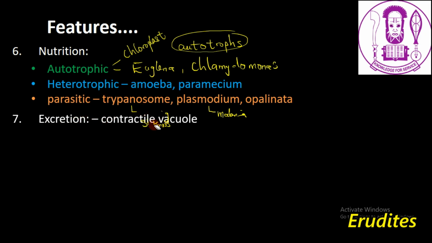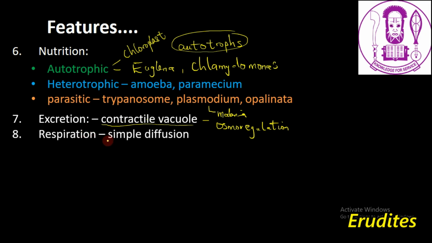Moving on, let's look at excretion. How do protozoa carry out their excretion? They carry out excretion with the help of a contractile vacuole. This is the structure they use in carrying out their excretion. And also the contractile vacuole plays another role in what is called osmoregulation, which is the regulation of the salt and water content within the cell of the protozoa. So this is the structure they use in carrying out osmoregulation, and also excretion. They use the contractile vacuole.